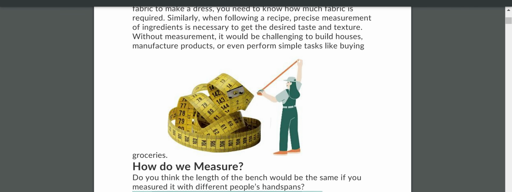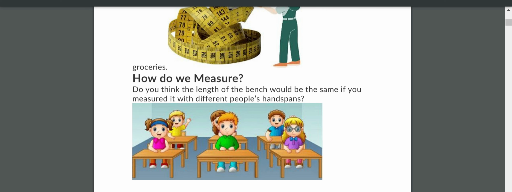Now you see here, how do we measure? By using which instruments or devices can we measure? What are the things to measure with? Scales, measuring tapes, iron rods. Okay. How do we measure?